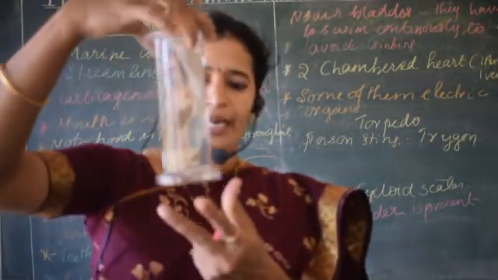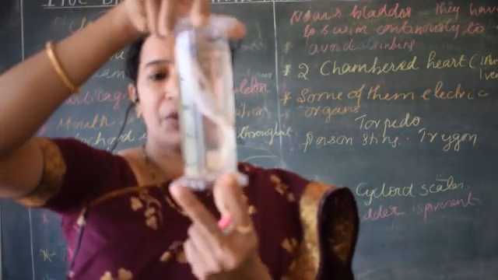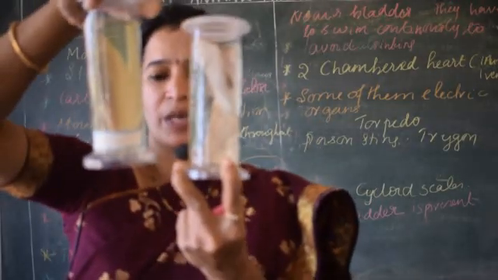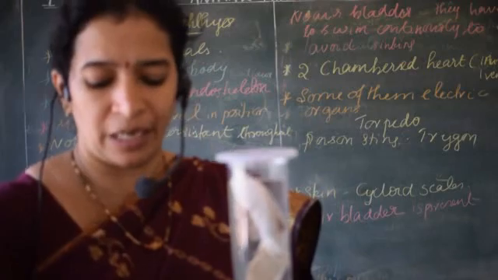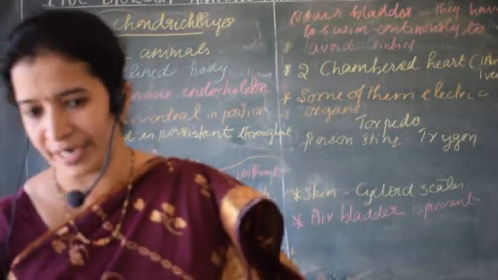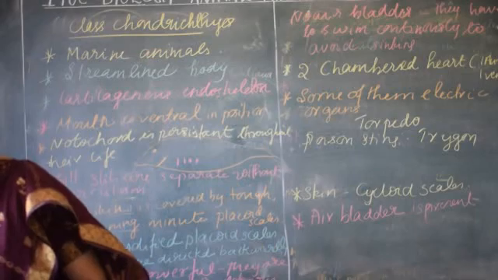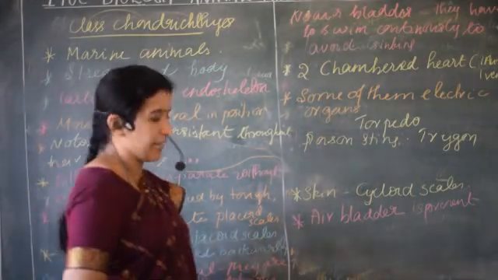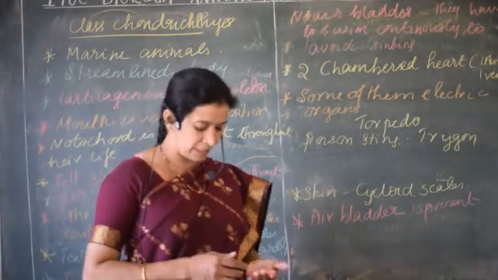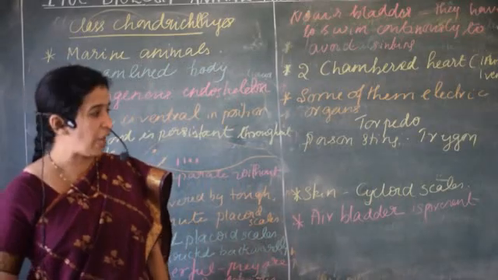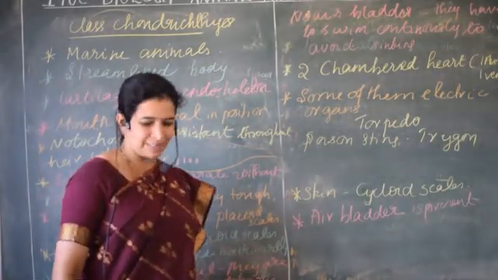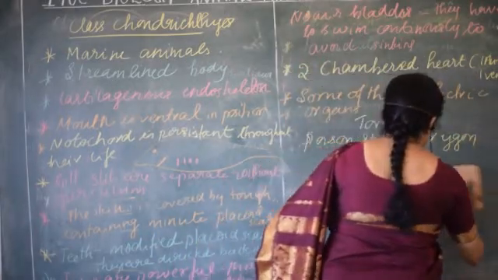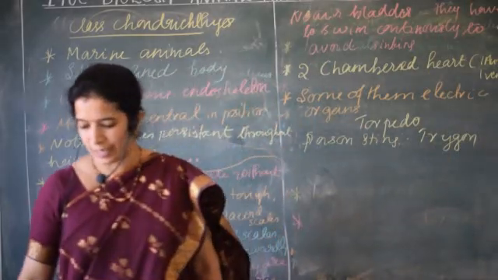Then about the fin, the caudal fin. You see the caudal fin in the case of osteichthyes; you can see it will be bifurcated. But in chondrichthyes, it won't be bifurcated. I shall tell you in the next class while explaining the osteichthyes. That part I'll make clear about their caudal fin. You also have this in the practical syllabus, so by then you can make it clearer using the specimens. So poison sting is present in the case of trigon.